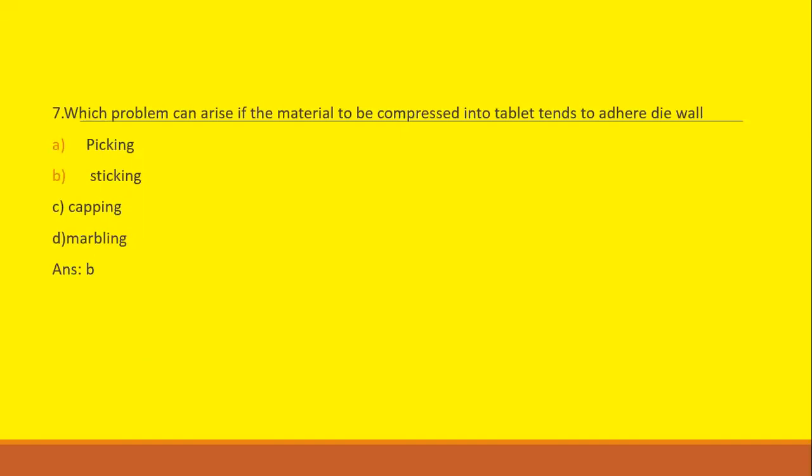Next question. Which problem can arise if the material to be compressed into tablets tends to adhere to the die wall? Option A, picking. Option B, sticking. Option C, capping. Option D, mottling. So the correct choice is option B, sticking. When the material tends to adhere to the die wall, the problem is known as sticking.